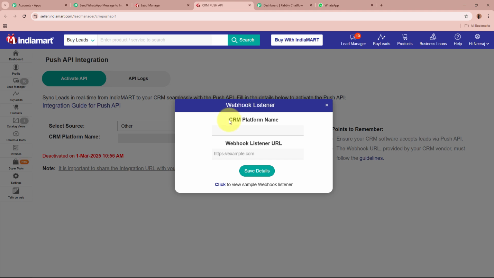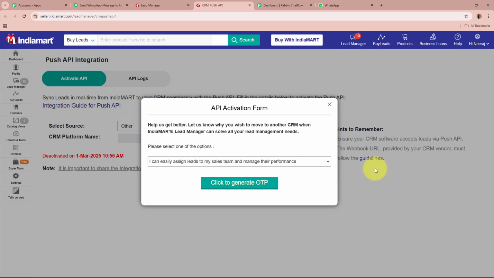This dialog box is then going to appear in front of you, which is asking for the platform name and the URL. So firstly, for the platform name over here, I'm going to give it as Pabbly Connect. This is the platform name, and for the URL, I'm going to paste the webhook URL that Pabbly Connect has provided us. After entering the details, click on the Save button.